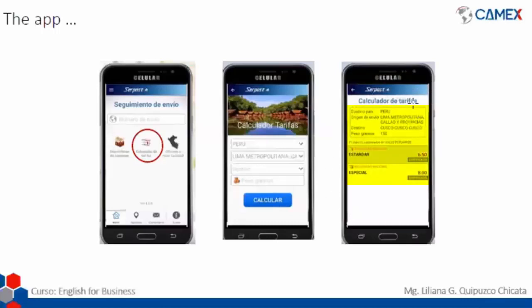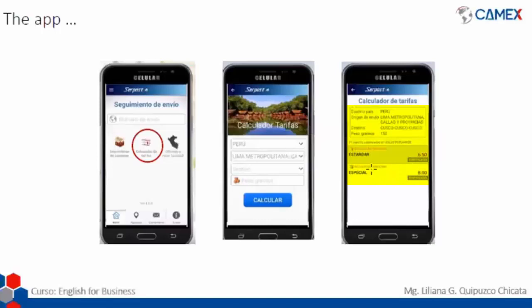After we click on that button, we are going to have this information. That is the shipping rate calculator. So we said that the destiny country is Peru, the origin is Lima Metropolitana, the destiny is Cusco, and the weight in grams is 150. So we have in here two options for shipping. We have the standard shipping that is 6.5 soles, that is a certificated shipping, and the other one is a special shipping that would be 8 soles.